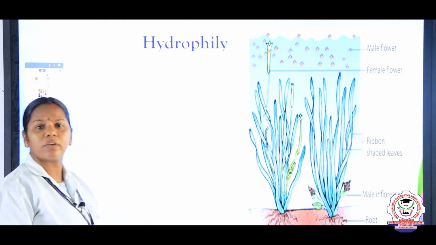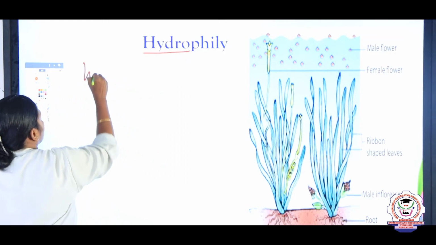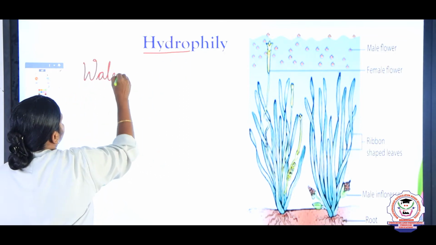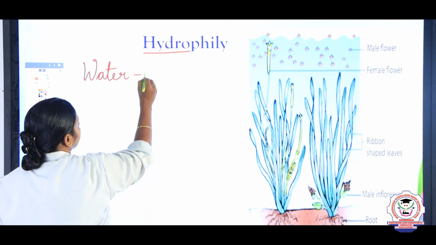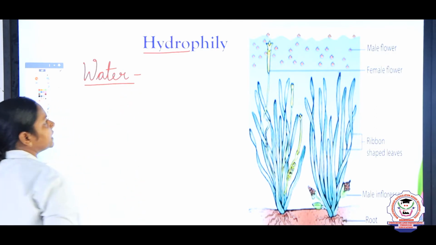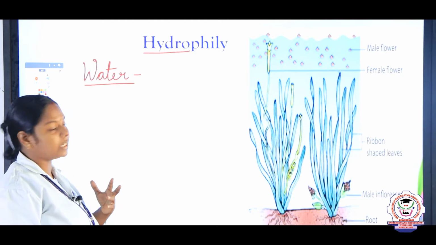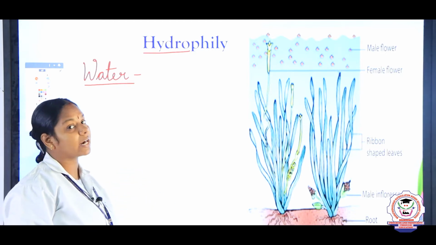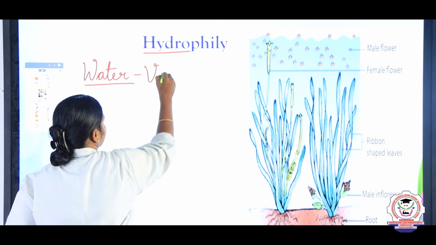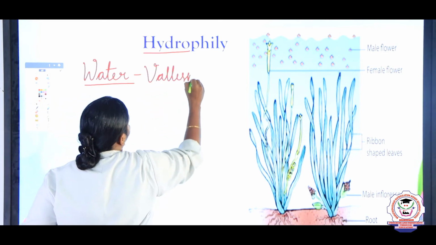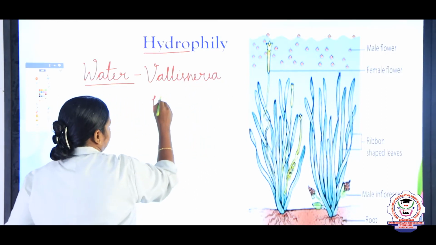So, hydrophily. What do you mean by hydro, children? Hydro refers to water and phily refers to pollination. So, the pollination which takes place through water, we say it as hydrophily. In hydrophily, there are two examples, children. One is Vallisneria and another one is Hydrilla. So, what are the two examples? Yes, very good. Vallisneria and Hydrilla.